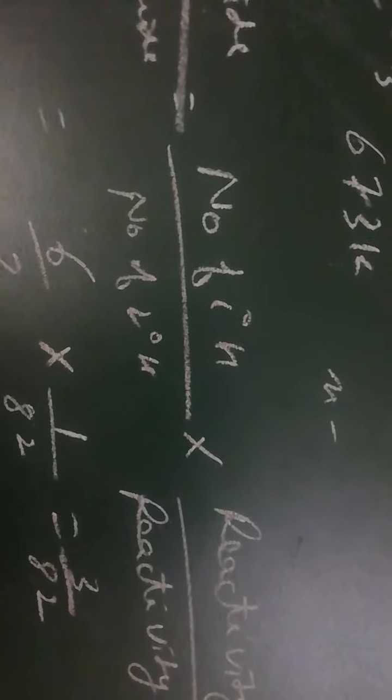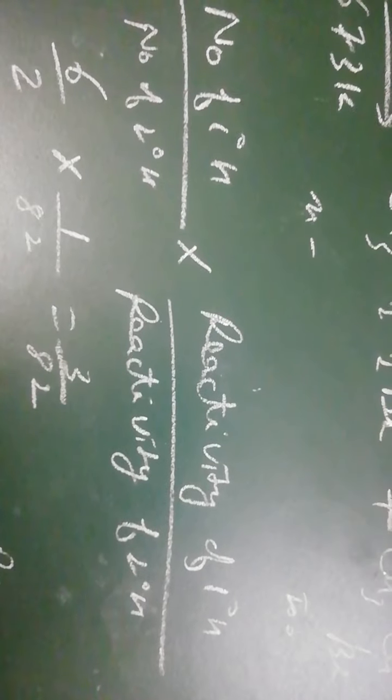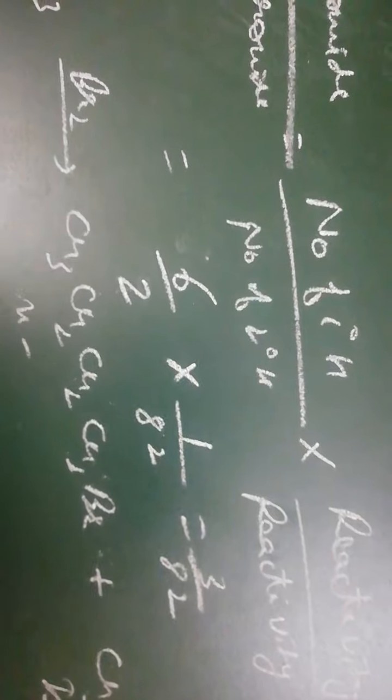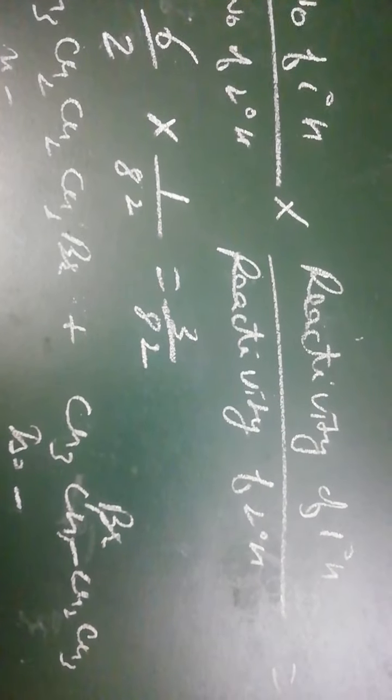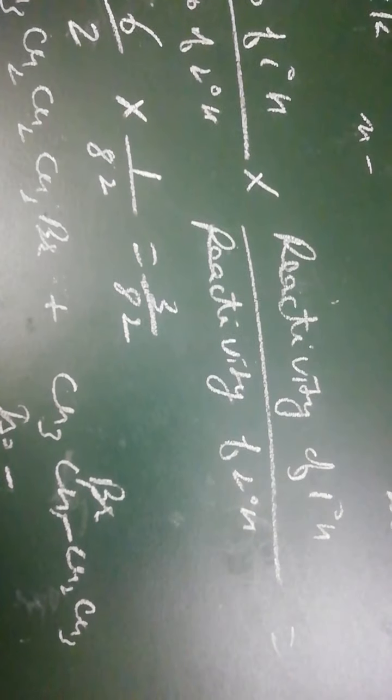So if we calculate the ratio of normal over isomer, it is equal to the number of primary hydrogens over the number of secondary hydrogens multiplied by the reactivity of primary hydrogen over the reactivity of secondary hydrogen, that is equal to 6 upon 2 multiplied by 1 upon 82. It comes out to be 3 upon 82, multiplied by 100. It will give you the percentage.